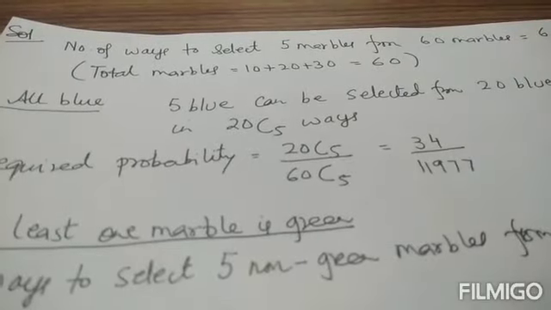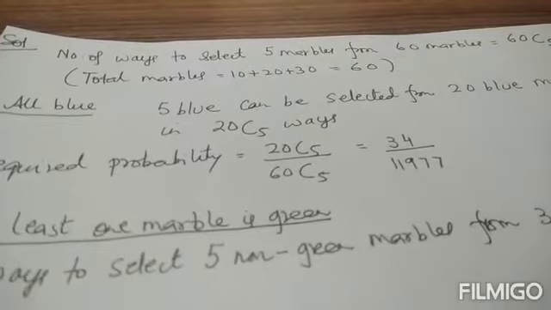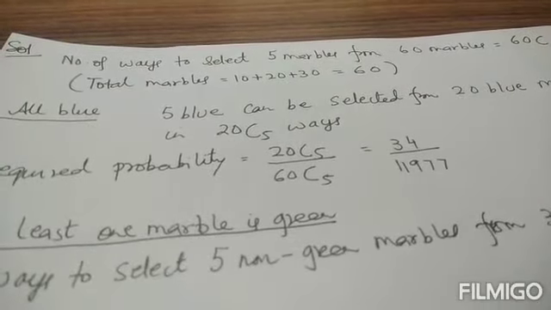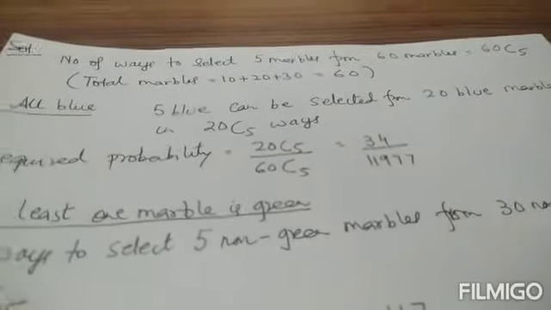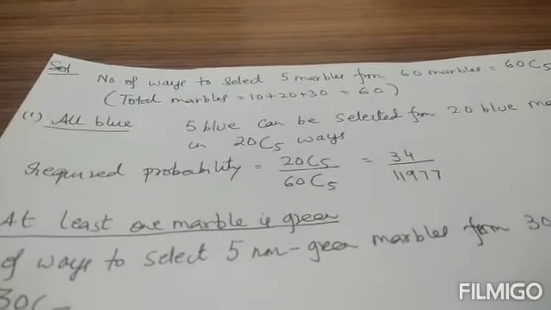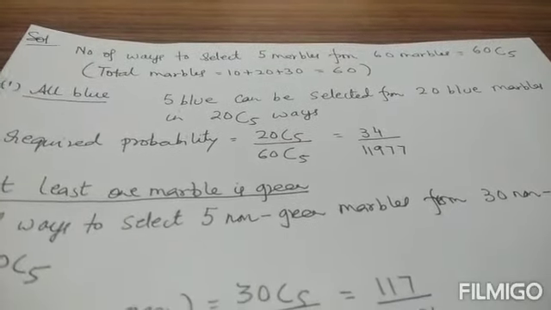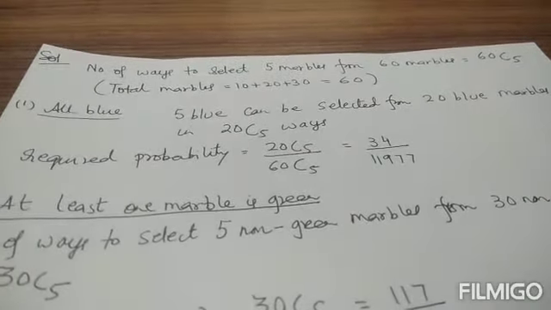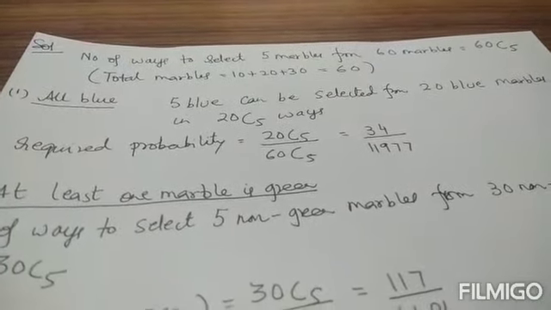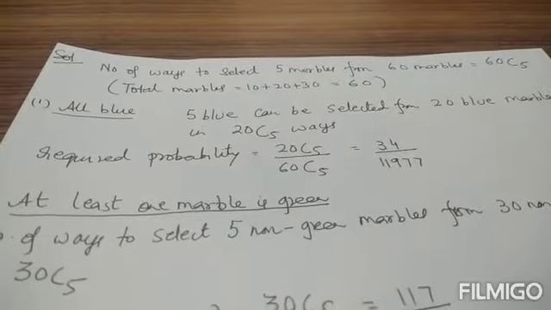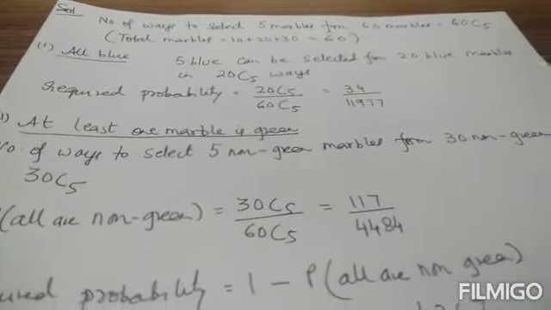Solution. Total ways of selecting 5 marbles out of a total of 60 marbles, because there are 10 plus 20 plus 30, 60 marbles, is 60C5. So all are blue. So 5 blue can be selected from 20 blue marbles in 20C5 ways. So the required probability is 20C5 upon 60C5, which is 34 upon 11977.